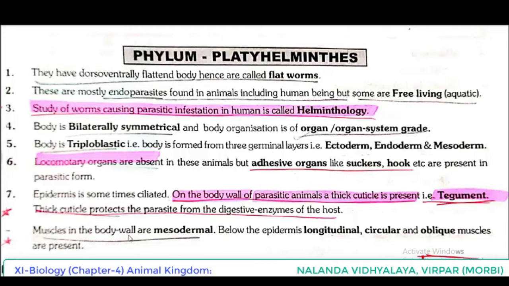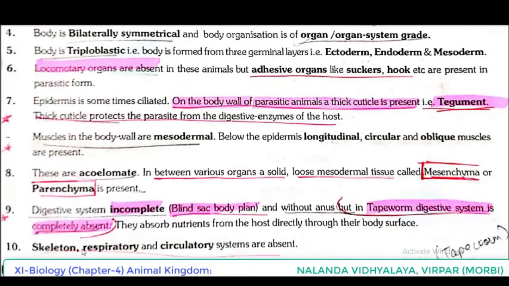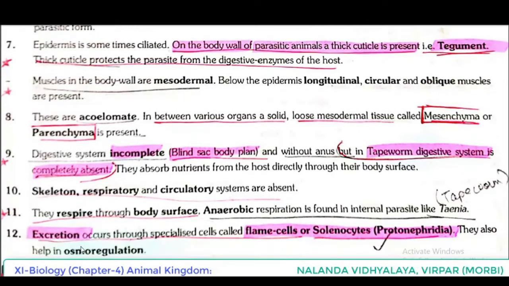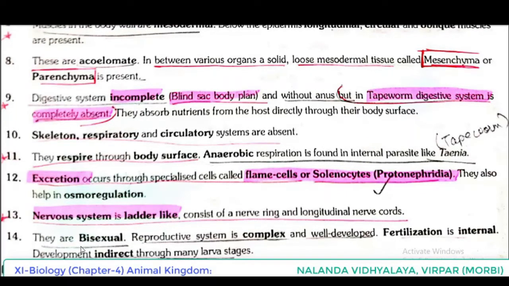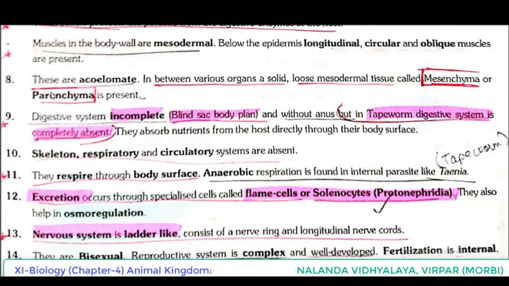Muscles in the body wall are mesodermal. Below the epidermis, longitudinal, circular and oblique muscles are present. So when we are seeing the body structure of Platyhelminthes, the outer layer is the epidermis, and then after that muscles are also present. So muscles in the body wall are mesodermal, that means they are derived from mesoderm. Below the epidermis, longitudinal, circular and oblique muscles are present.